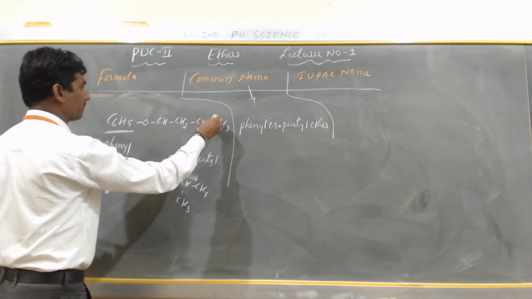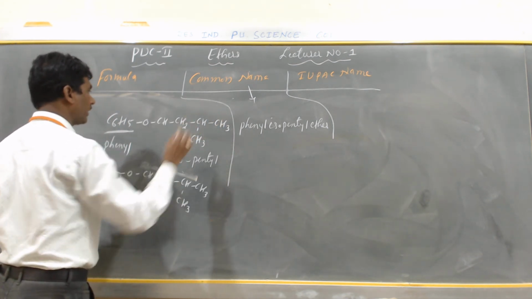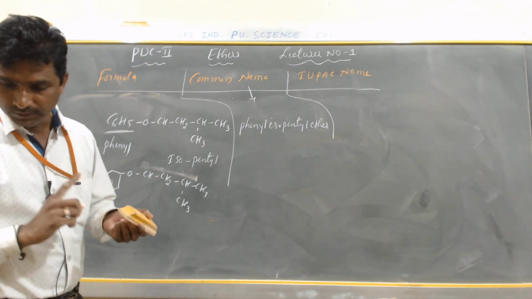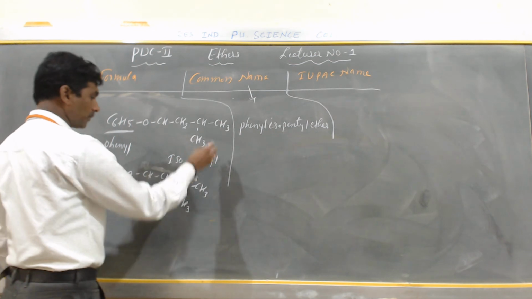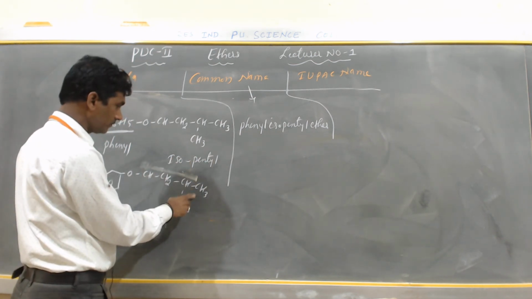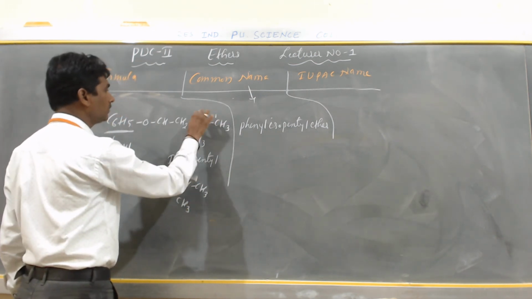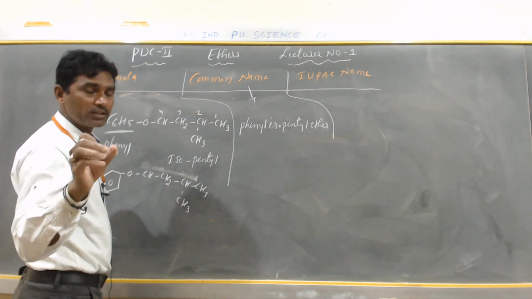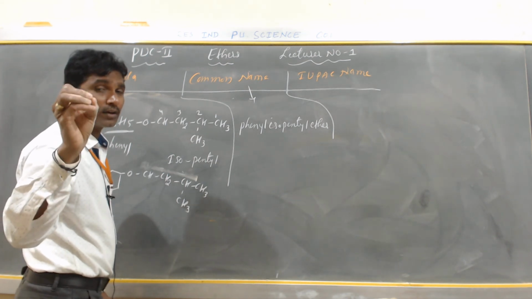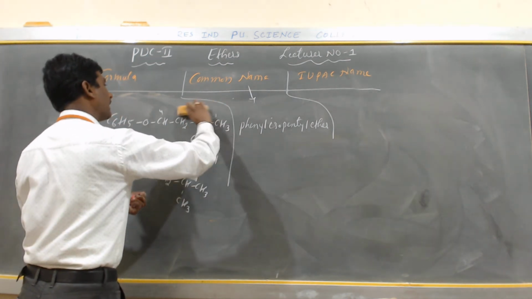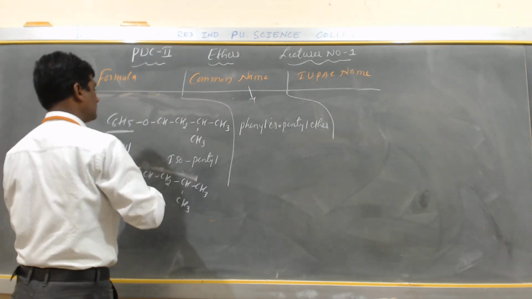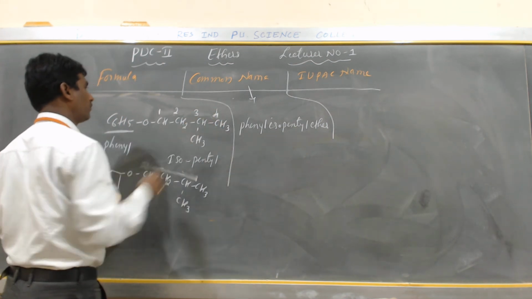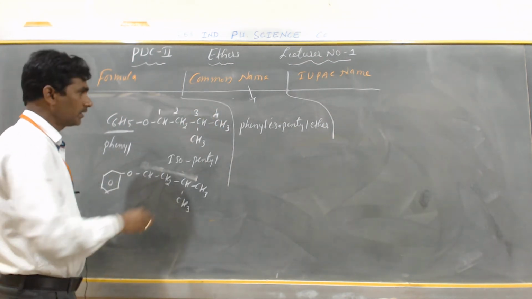I can start from the right carbon: 1, 2, 3, 4. The oxygen number is 4, the maximum. As per the rule, the functional group gets the lowest number. So I take this as 1, this is 2, this is 3, and this is 4.